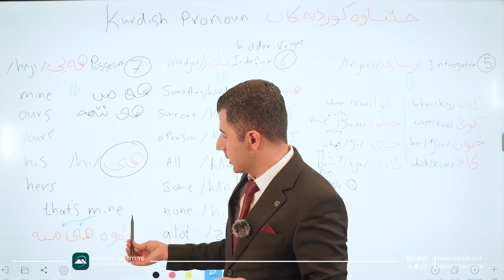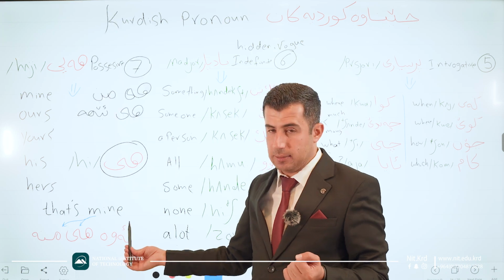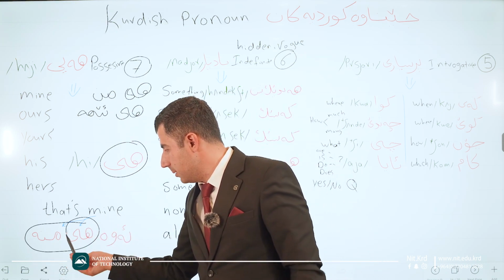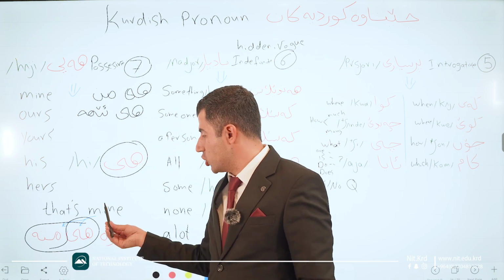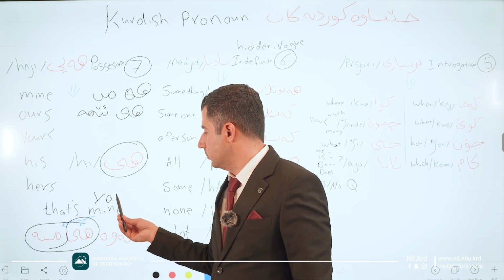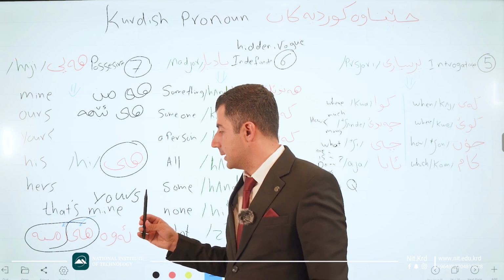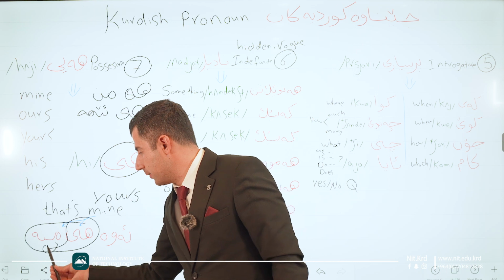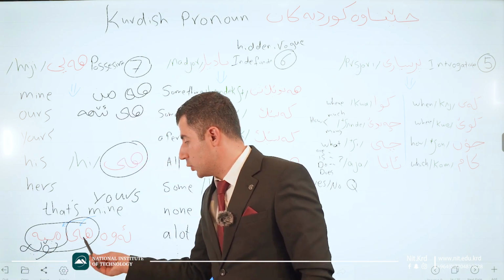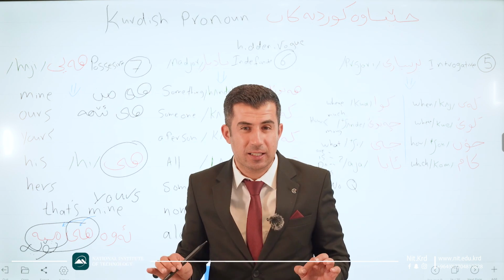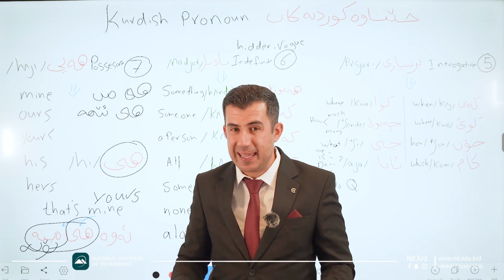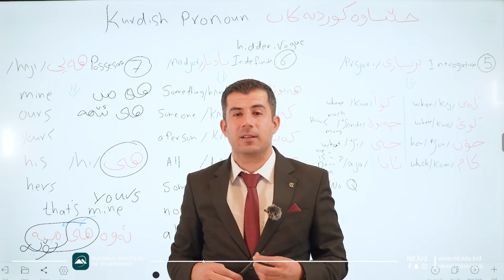Here, I mentioned just one example. That is mine. Good. Mine is equal to he, mna. If I change the pronoun, for example, that's yours. Good. Here we have to change just toya. We do not change he, because he means the possessive pronoun.